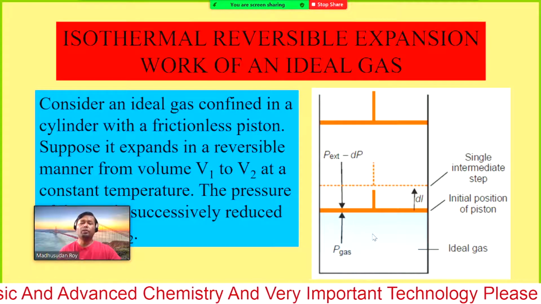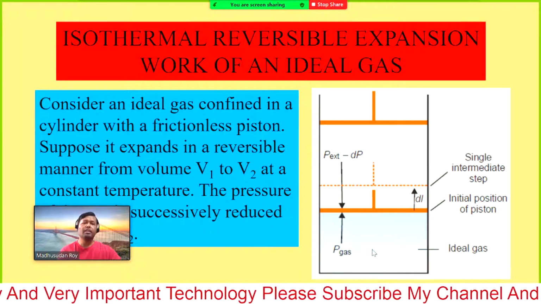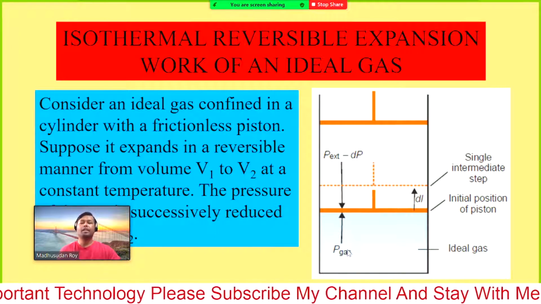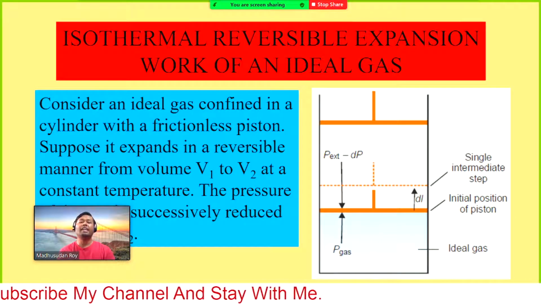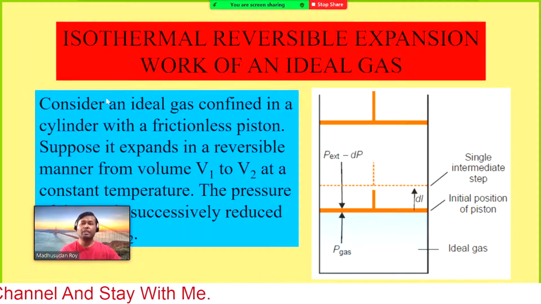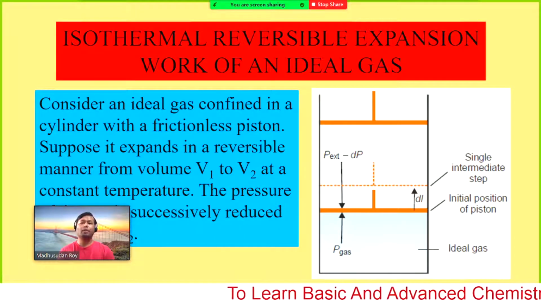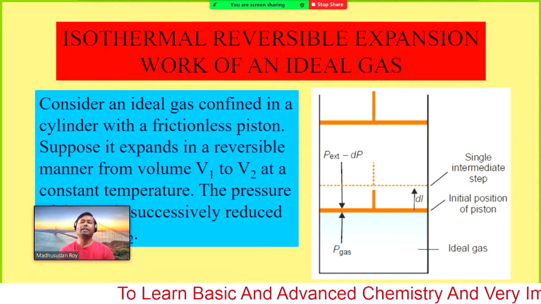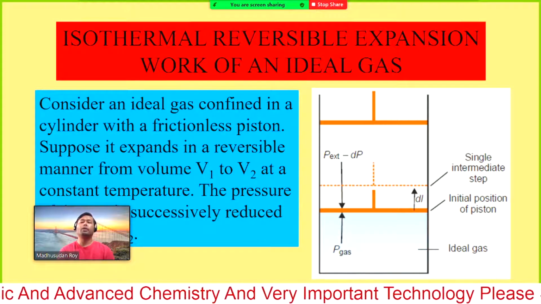So how much work is done when we expand a certain amount of gas in isothermal and reversible conditions, and for what gas? For an ideal gas. So this is one sentence, but there are a lot of ideas inside the sentence. If you can understand that sentence perfectly, that means if you know the terms individually, then you can easily understand what we are going to define or estimate.